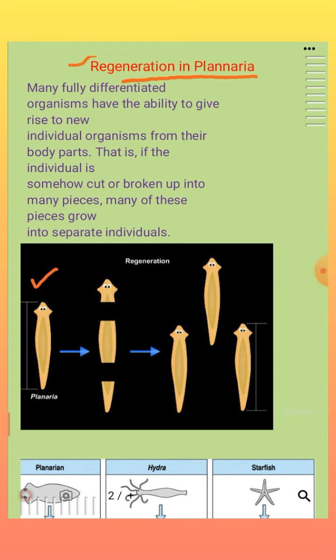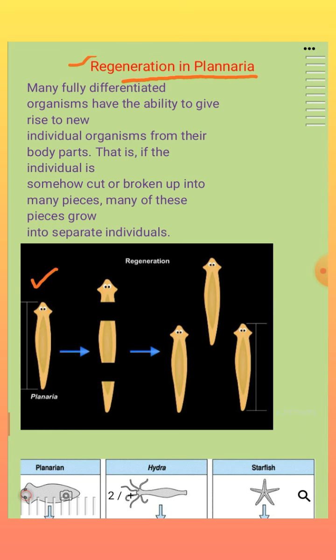So till now we have discussed some of the asexual modes of reproduction like fission, budding and fragmentation. And this is another variety of asexual reproduction where a single parent is involved. This regeneration can be seen in multicellular organisms. Remember, even these are multicellular organisms.